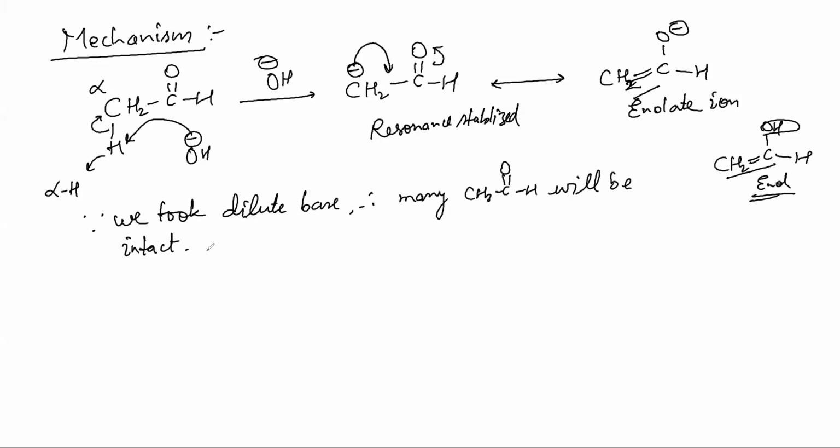Many CH3CHO will be intact means nothing would have happened to them. They would not have converted into enolate. Why have they not converted to enolate? Because you haven't taken that much amount of base.